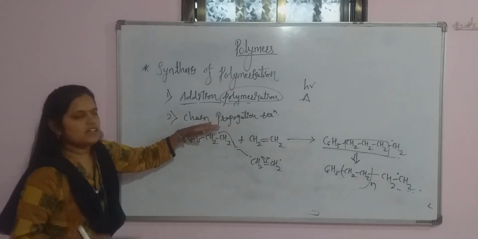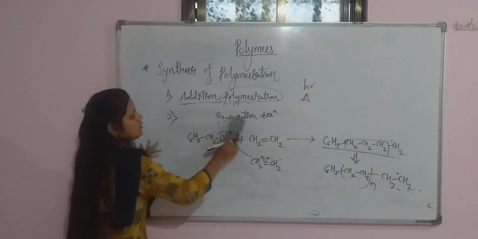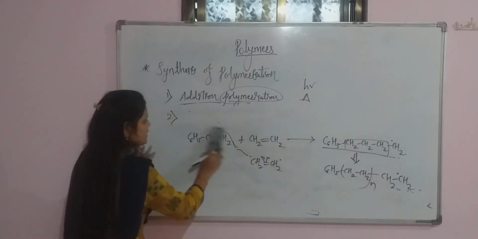In the second step, that is the chain propagation reaction. We move on to the next step, that is the chain termination reaction. That is the last step.